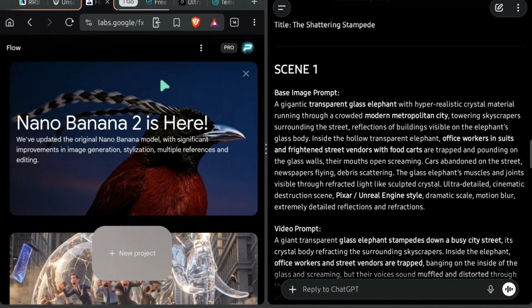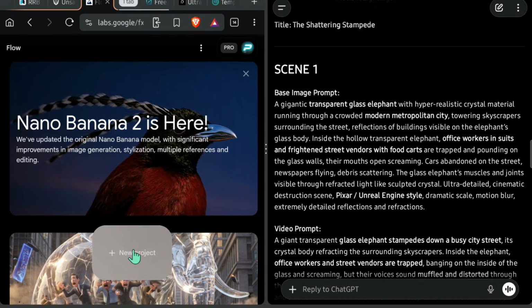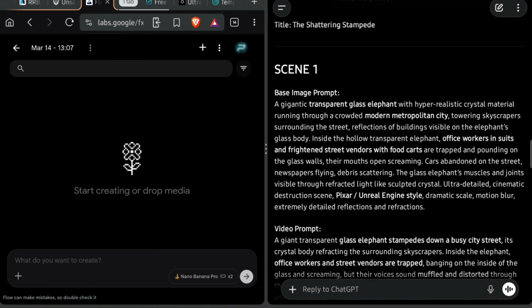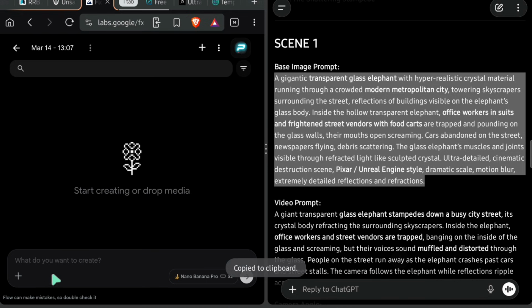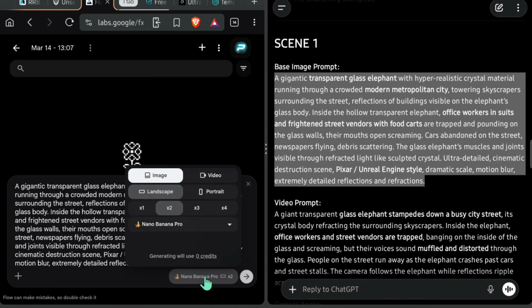Now let's move to the image generation part. For generating images, we will use Google Flow. Even with a free account, you can easily generate your images here. Click on New Project, then copy the image prompt for Scene 1 from ChatGPT and paste it inside Google Flow. If you are using the free version, make sure you select the Nanobana 2 model. Mine shows the Pro model because I have a Pro account, but the free model works perfectly fine as well. You will also notice that the image generation here uses 0 credits.